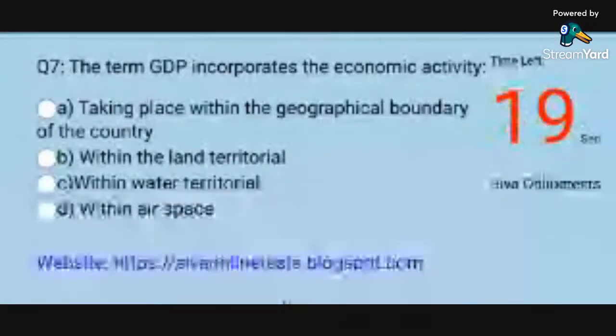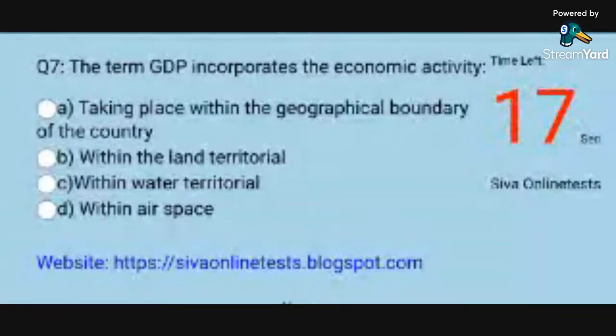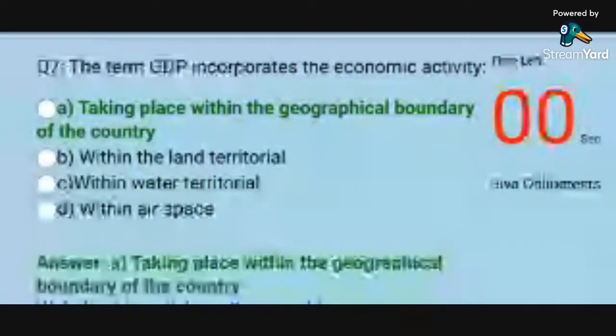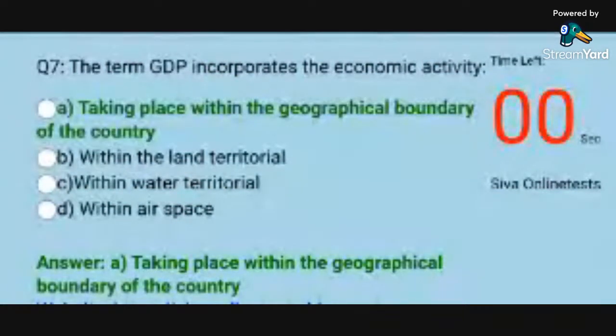Question 7. The term GDP incorporates the economic activity. Options: A. Taking place within the geographical boundary of the country. B. Within the land territorial. C. Within water territorial. D. Within airspace. Answer: A. Taking place within the geographical boundary of the country.